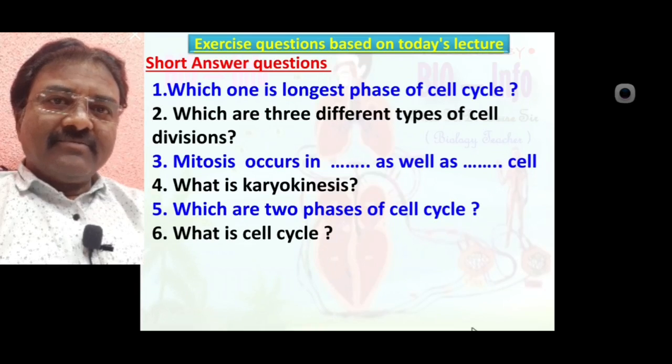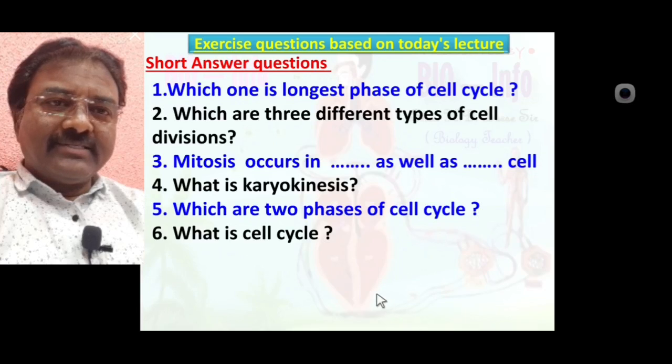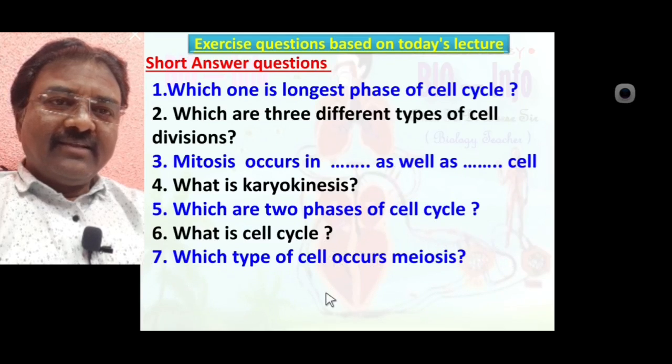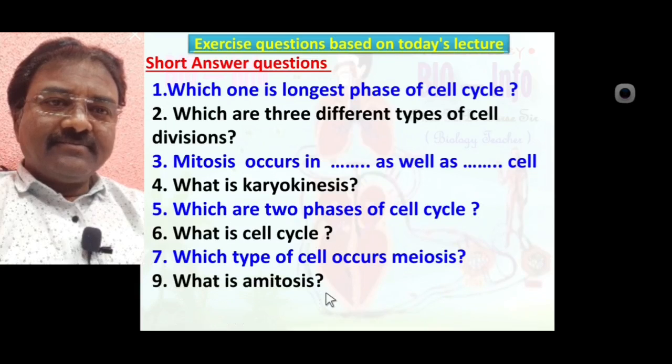Yes, the sequence of events in the life of a cell is called the cell cycle. Meiosis process occurs in which type of cell? Yes, the meiosis process occurs in a diploid cell.